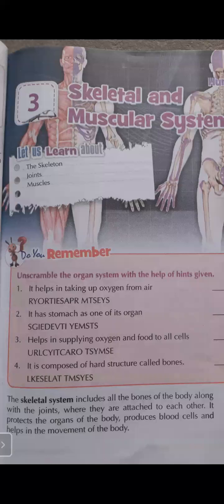The skeletal system also produces blood cells. Our blood is made up of simple tiny structures known as blood cells. These are also produced by the skeletal system, which helps in the movement of the body. If we are raising our hand, curling our finger, or twisting our leg and hand, or moving from one place to another, this all happens because of the skeletal system.